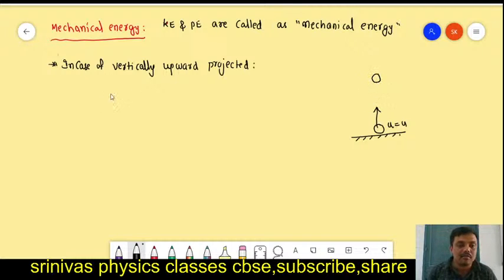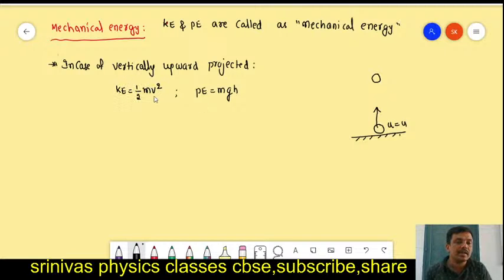Can you write the formula for kinetic energy? The kinetic energy formula is half mv square, where m is the mass of the body and v is the velocity of the body. The potential energy formula is mgh. Every moving body has kinetic energy. We derived the kinetic energy and potential energy formulas in the previous topic. If you want, you can refer to it; it is also available on my YouTube channel.